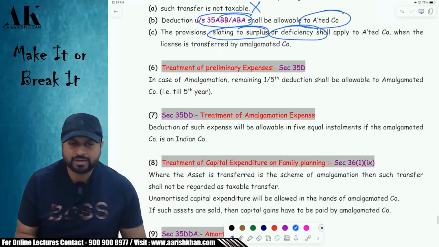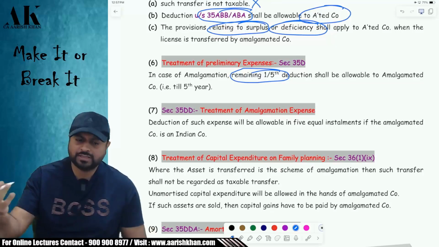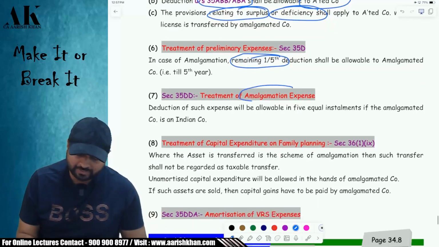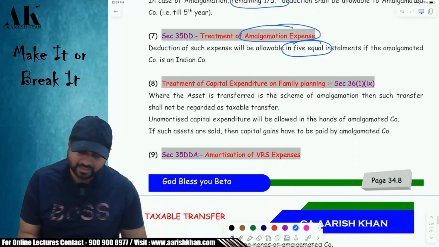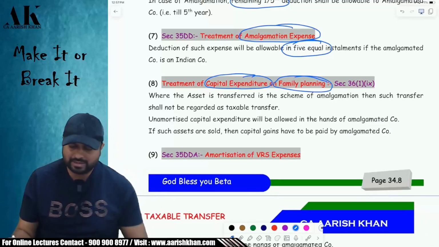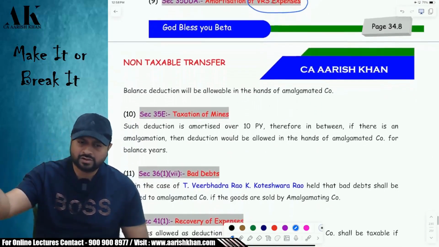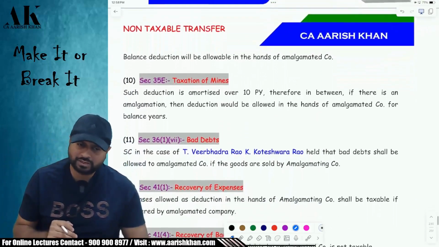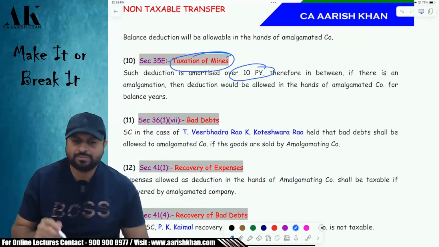Okay. Treatment of preliminary expenses. Yes, it will be given to the amalgamated company, whatever is the balance number of years. Okay. Treatment of amalgamation expenses, also allowed in 5 years, that will be given to the amalgamated company. Treatment of capital expenditure of family planning. Capital expenditure of family planning is also allowed in 5 years. It will be given to the amalgamated company. Amortization of VRS expense is also allowed in 5 years. That is also given, the balance number of years, to the amalgamated company. Taxation of mines, 10 years. Balance number of years will be given to the amalgamated company.